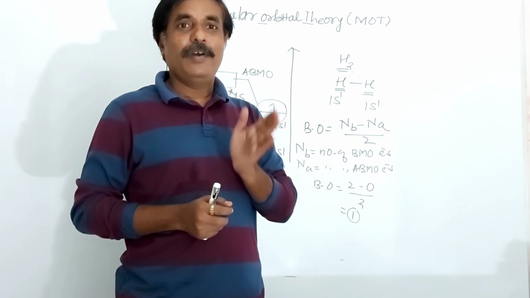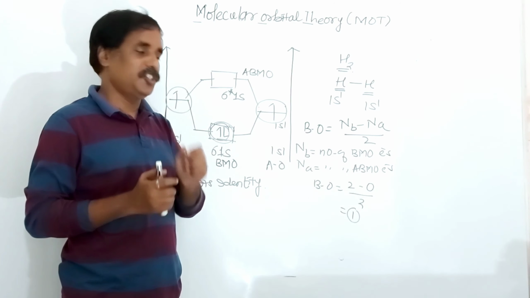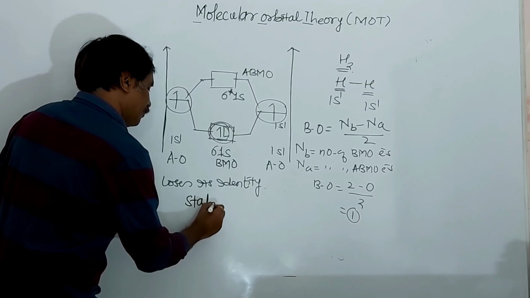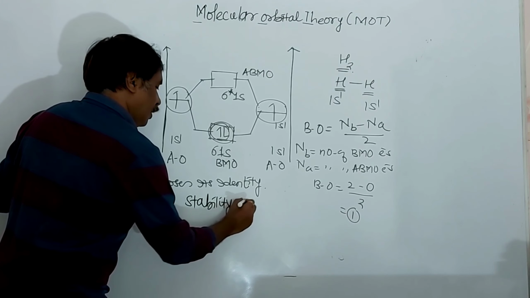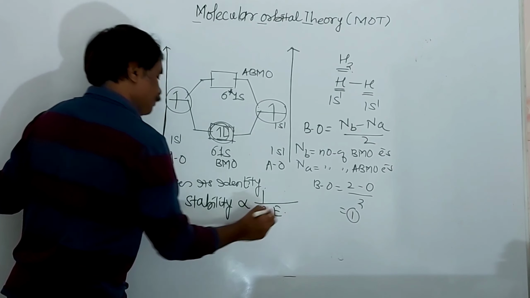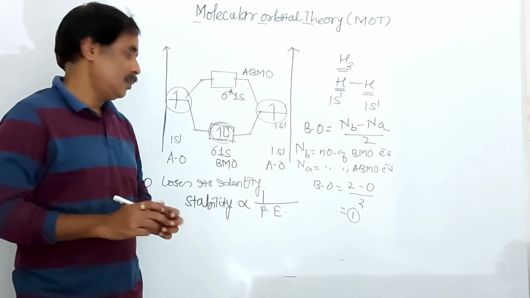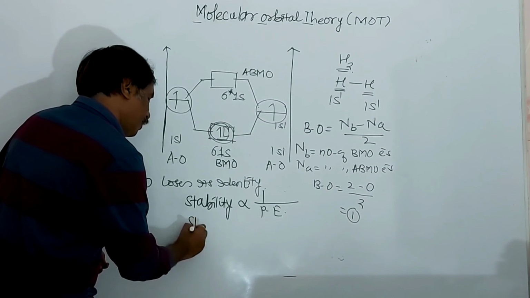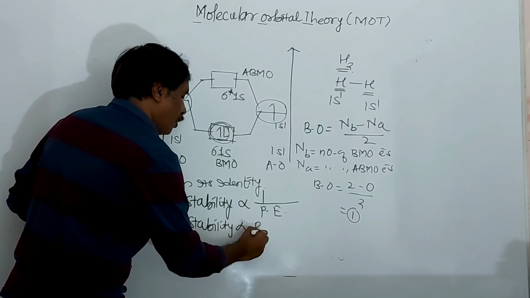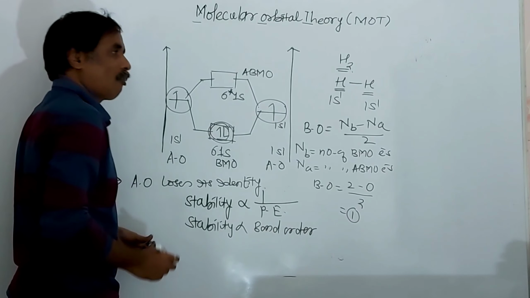So stability of a molecular orbital depends on what? Energy. And we can write: stability is inversely proportional to potential energy. Remember, stability is directly proportional to bond order.